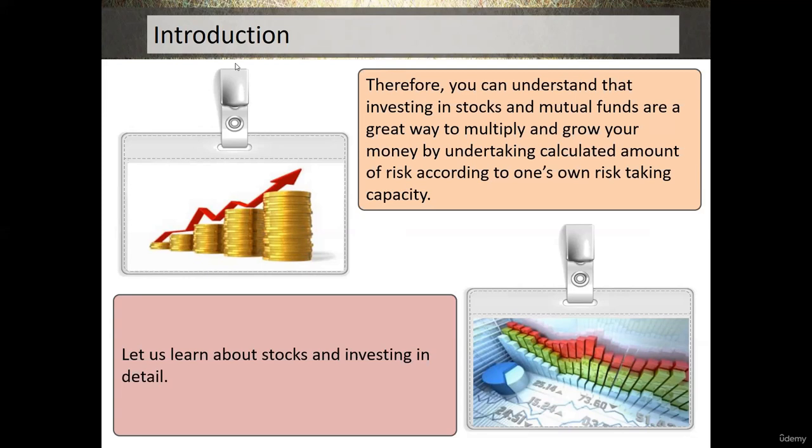Mind that different banks may have different rates of interest for both of these products, but within the same bank, the RD and the FD will have the same rate of interest, because the actual product is not RD and FD. The actual product's name is term deposit, TERM, term deposit.